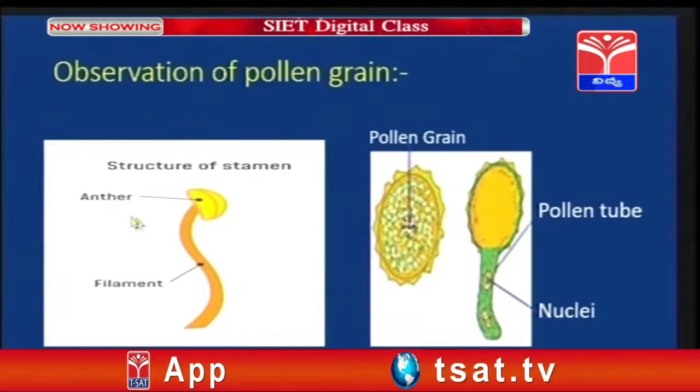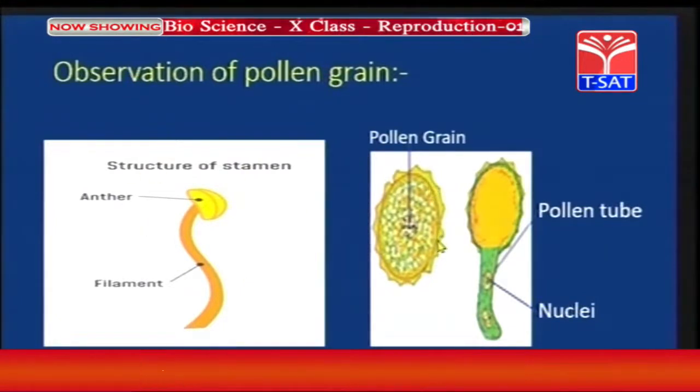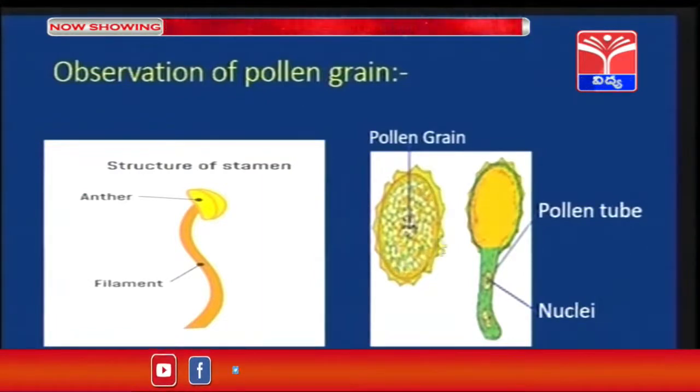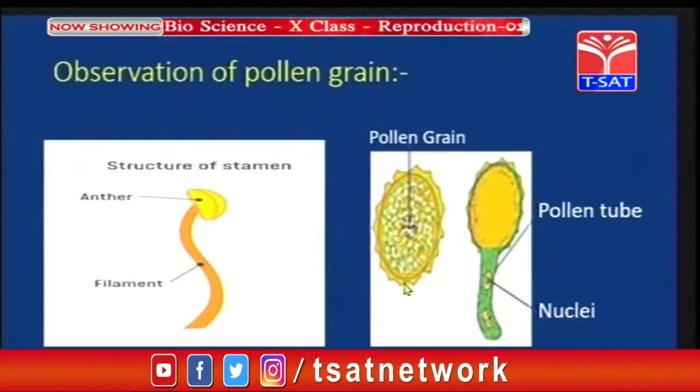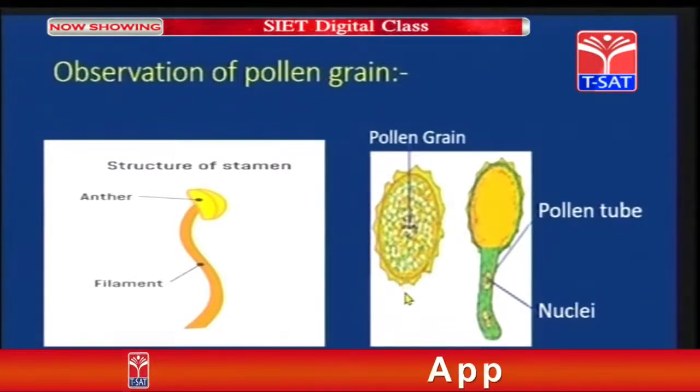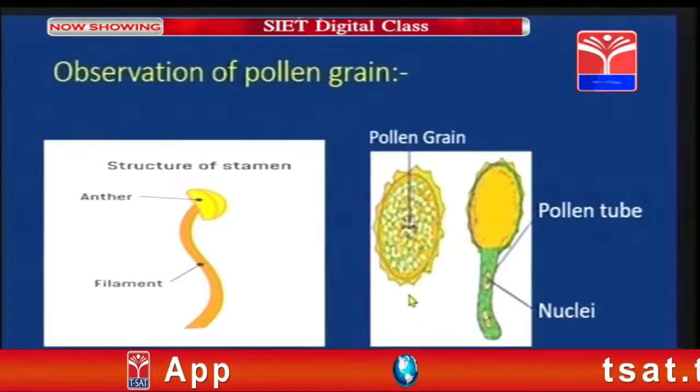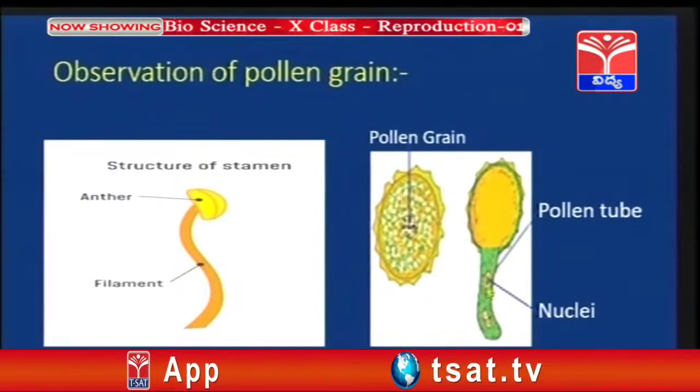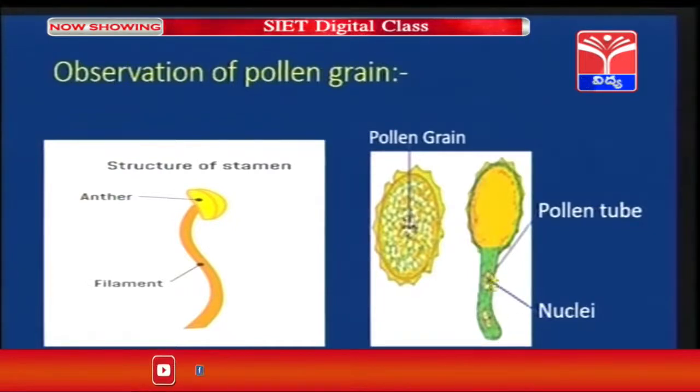So, once again, let us observe the pollen grain. The outer wall is called the exine, the inner layer is called the intine, and when the course of development takes place, the pollen grain breaks and forms a pollen tube. Inside the pollen tube, nuclei are present, and the number of nuclei is 2.